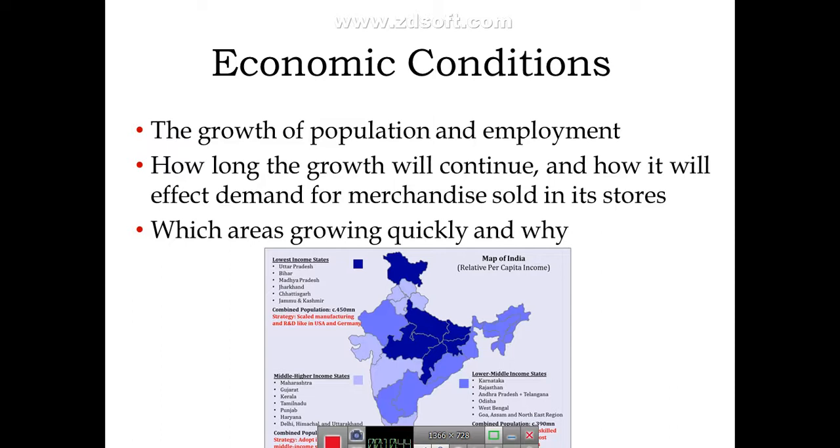So how long the growth will continue, what it means. Those developed nations where the population is very little, even in the residential areas the population will be limited. Many a times, I read in one of the marketing research books, that there was a swimming pool constructed in the neighborhood area for the people of that area, and after some 10 or 15 years there were no customers for the swimming pool.